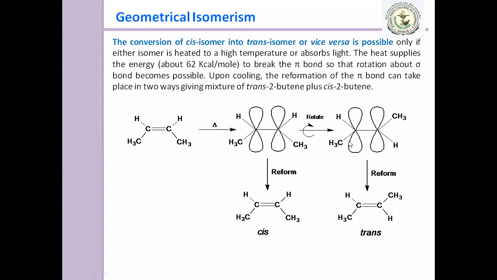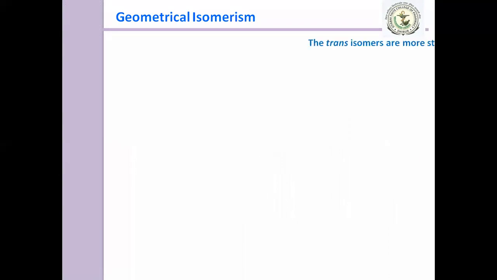Here it is clearly shown that there is a change in position of the methyl as well as the hydrogen atom, and after cooling it gets reformed and forms the respective isomer. This converts into cis, and this will convert into trans isomer. So remember, the conversion of cis isomer into trans isomer or vice versa is possible.